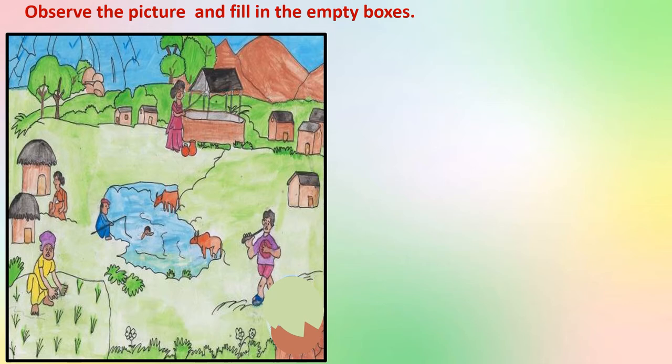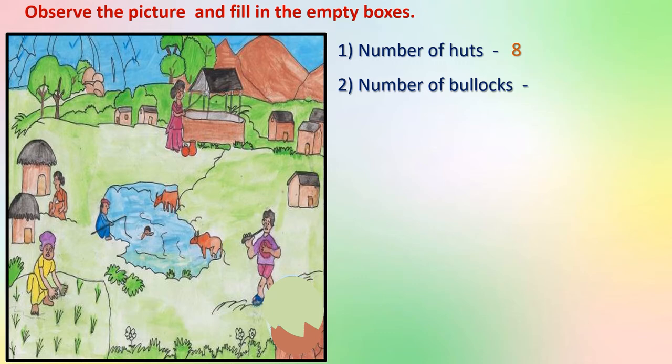One more picture. Observe the picture and fill in the empty boxes. Number of hearts, how many? You have to count and you have to write. Okay, that is 8. I will write here the answer, but you have to check whether it is right or wrong. Number of bullocks, 2. See here, correct?